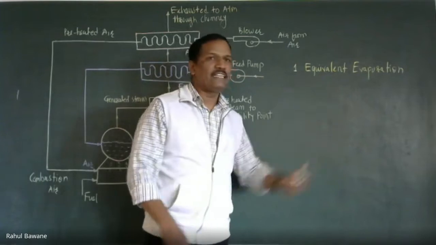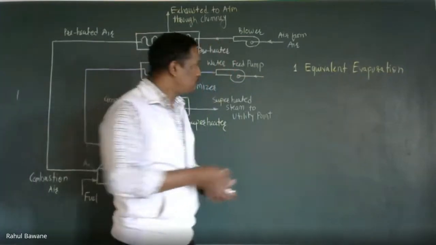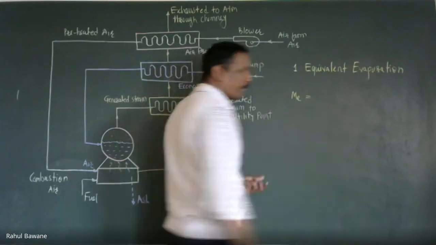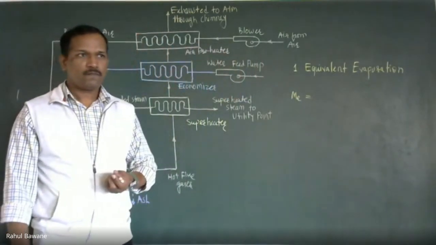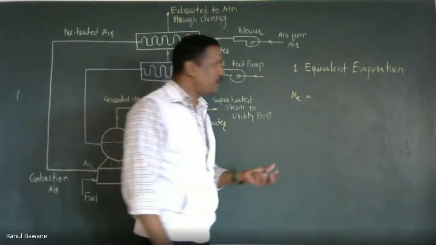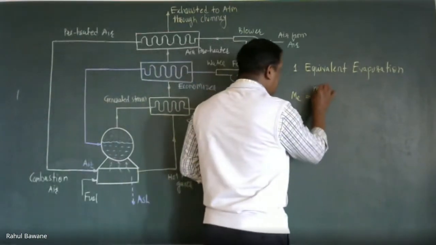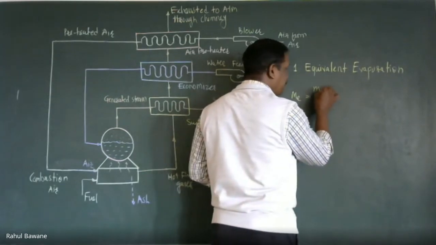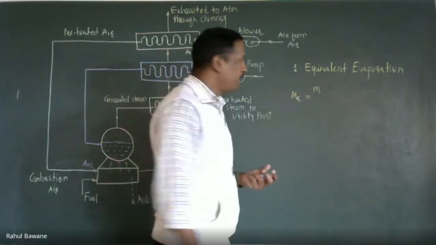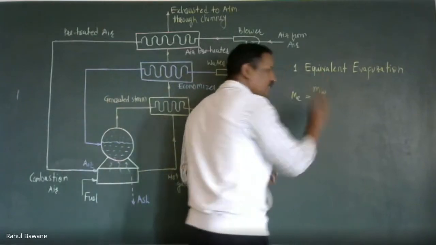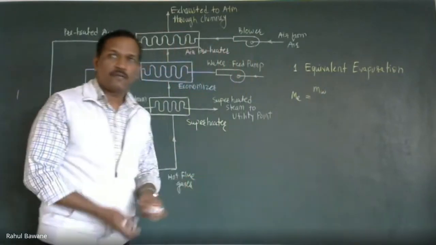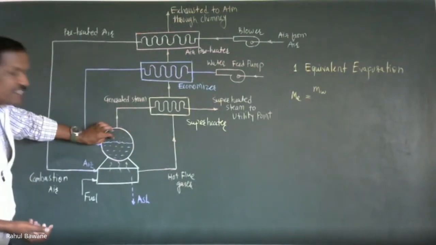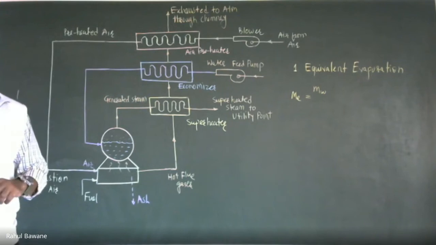Now, what is equivalent evaporation? Equivalent evaporation is denoted by ME. It is a ratio of the total amount of steam generated. Many times it is denoted MS, for steam. Many times it is denoted MW. This MW means mass of water. But which mass of water? That portion of the mass of water which gets converted into steam.